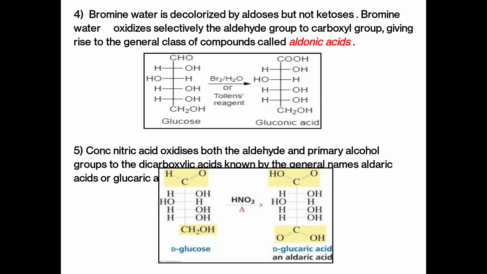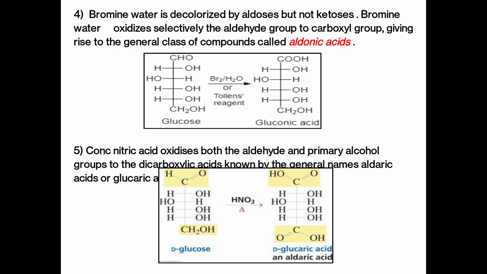Next chemical property is bromine water is decolorized by aldoses but not ketoses. Bromine water oxidizes selectively the aldehyde group to carboxyl group, giving rise to general class of compounds called as aldonic acid. In the structure, you can observe that first aldehyde group in the position number 1 is converted into the carboxylic acid functional group, and the name of the compound is gluconic acid. And this oxidation reaction takes place in the presence of bromine water or Tollens reagent.